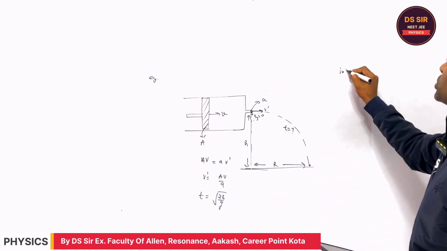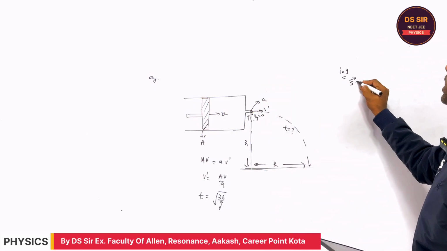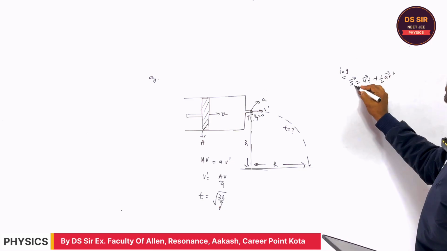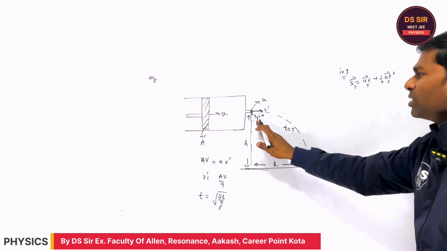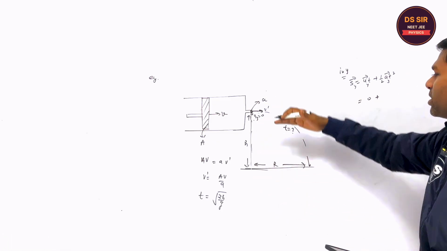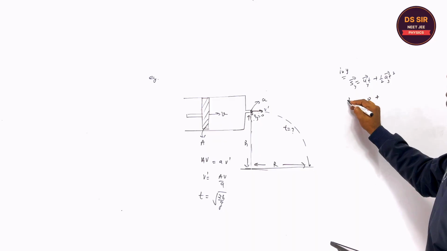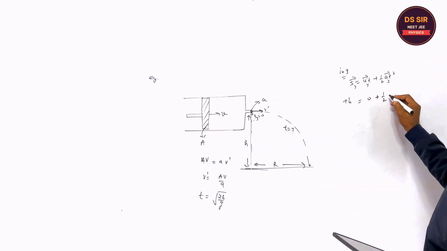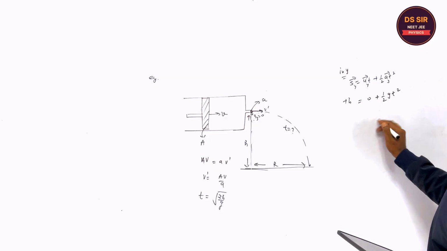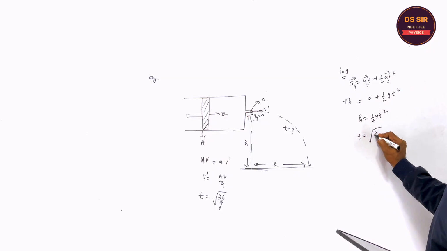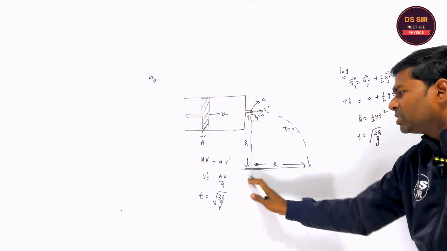So in y direction, I will apply s is equal to ut plus half at square in y direction. The uy is 0, right? Vertical direction. What is the vertical displacement? Say h is equal to half g t square, where ay is g. So t is equal to root 2h upon g. So this is the time.